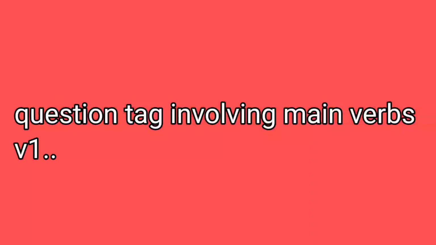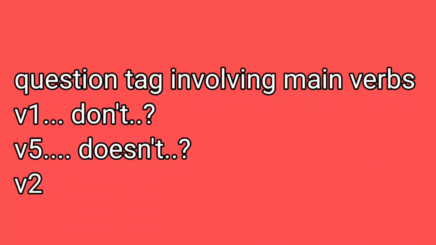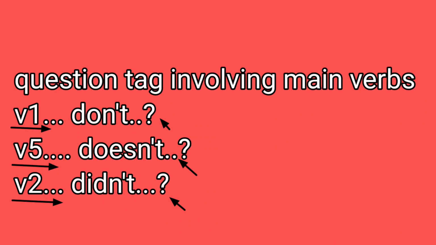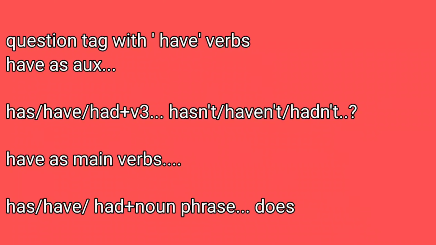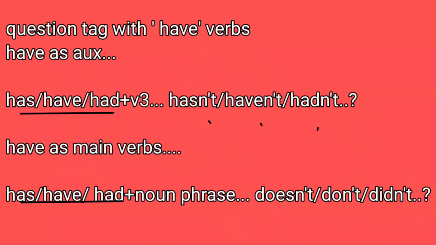Question tag involving main verbs: verb 1, don't; P5, doesn't; and P2, didn't. Question tag with have verbs: has as auxiliary, has, have, had plus P3, hasn't, haven't, hadn't. Has as a main verb, has, have, had plus noun phrase, doesn't, don't, didn't, and question marks.